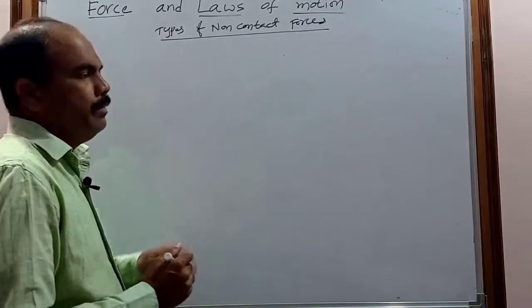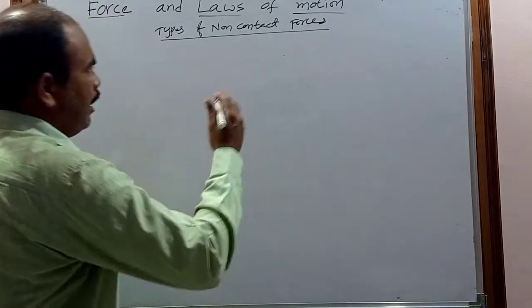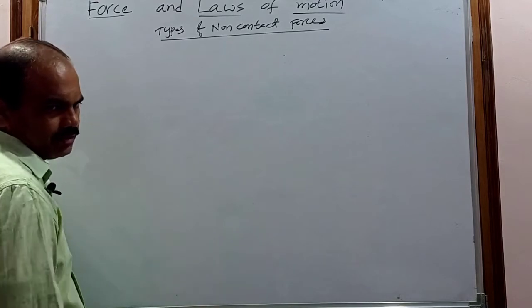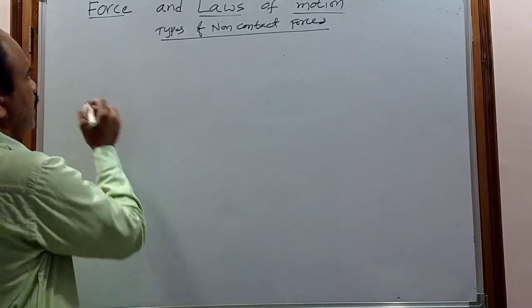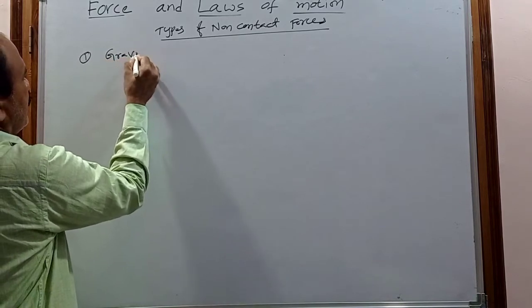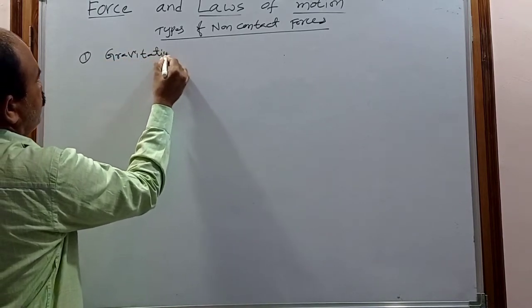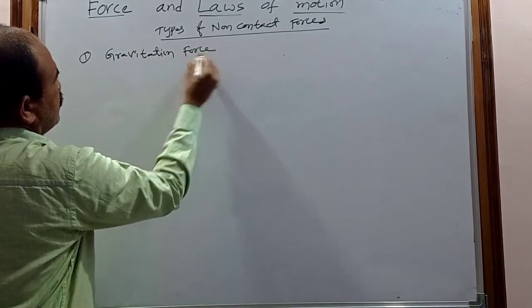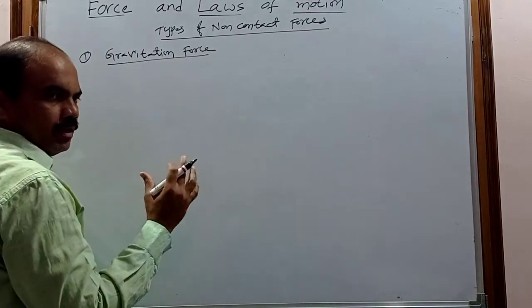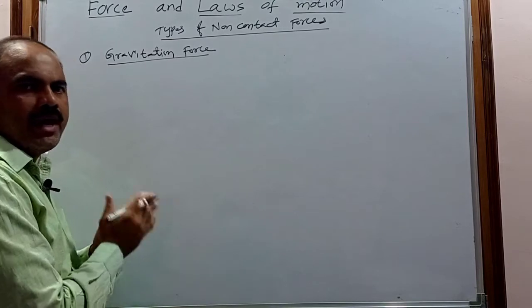Next, coming to the types of non-contact forces, or forces at a distance, or field forces. The first non-contact force is the gravitational force. The gravitational force can exist between any two objects which have some mass.